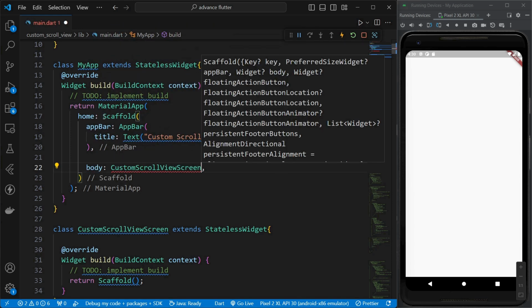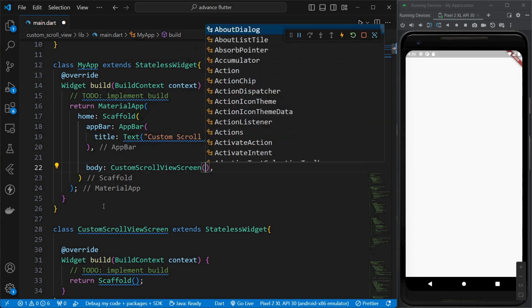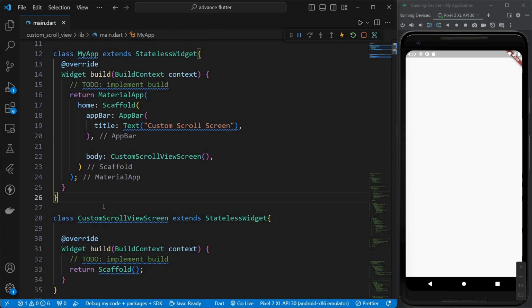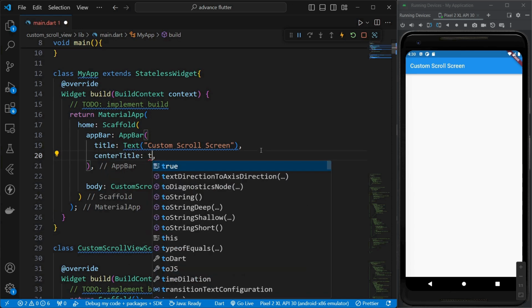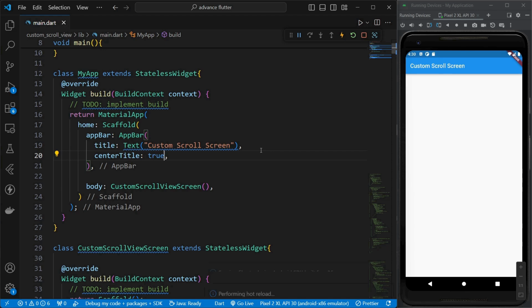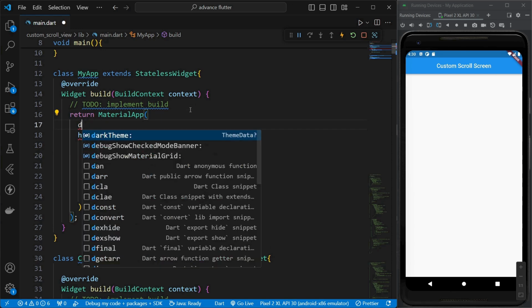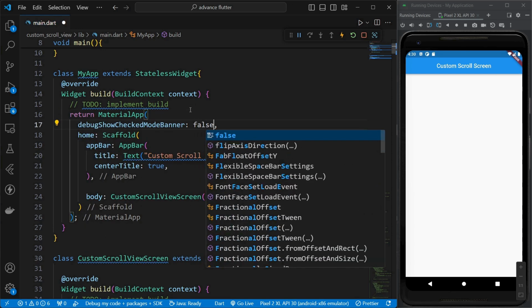Okay, now I'll just save this. So we get an app bar where we got our text custom scroll screen and our debug show check banner. And now we can call our centerTitle property and set it to true, so our text comes in center. And now to remove this banner, in MaterialApp we'll type debugShowCheckedModeBanner and we'll set its value to false.